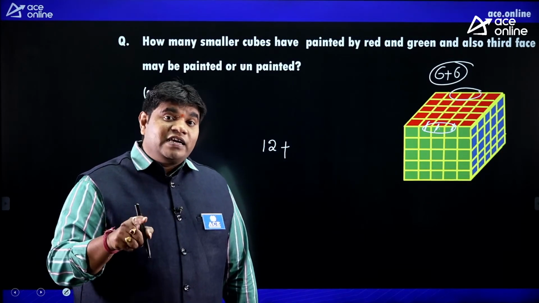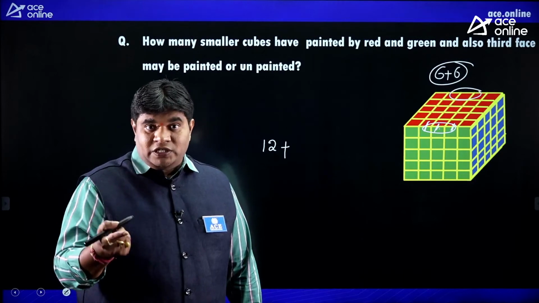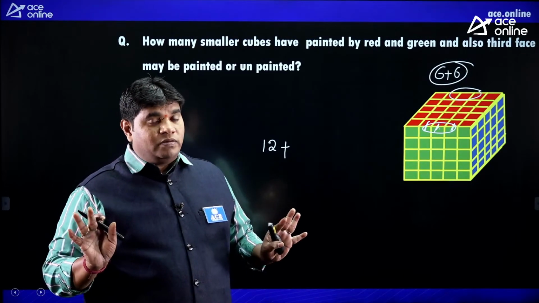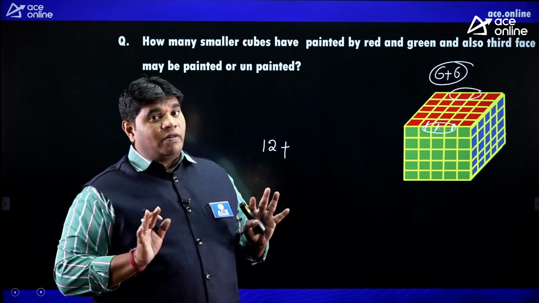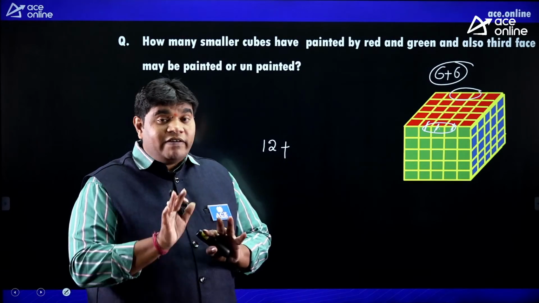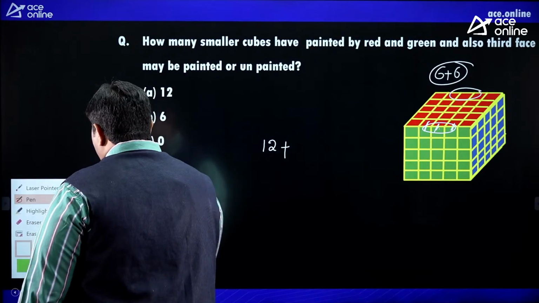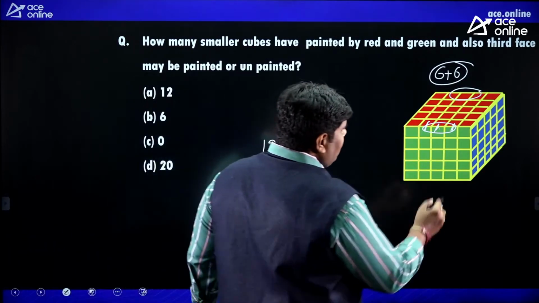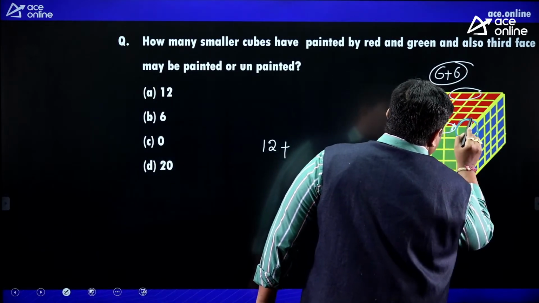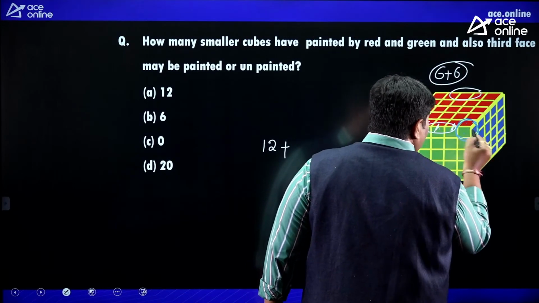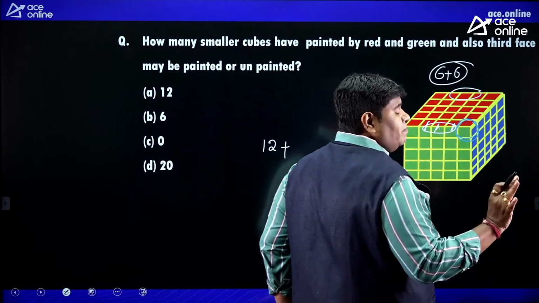Next, red and green along with the third face. It is painted or unpainted, not a problem. Suppose it is painted, not a problem. Suppose it is unpainted, not a problem. But I want red, green compulsory. Then you have to take the corners also. Red, green is there and the third face is blue. So not a problem. But red and green is there mainly.